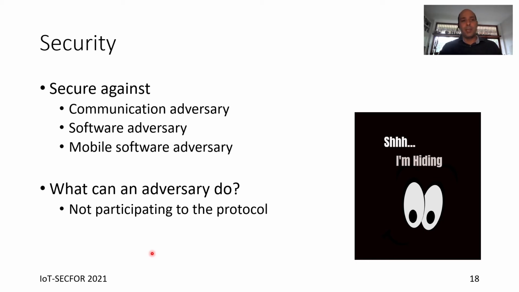It is secure against a software adversary because we are going to identify the presence of a software adversary inside the device, and a mobile software adversary. This means that an adversary cannot move from one device to another to avoid being detected by attestation, because it cannot know the moment when attestation starts, because it is decided by the trusted components. So what can an adversary do?